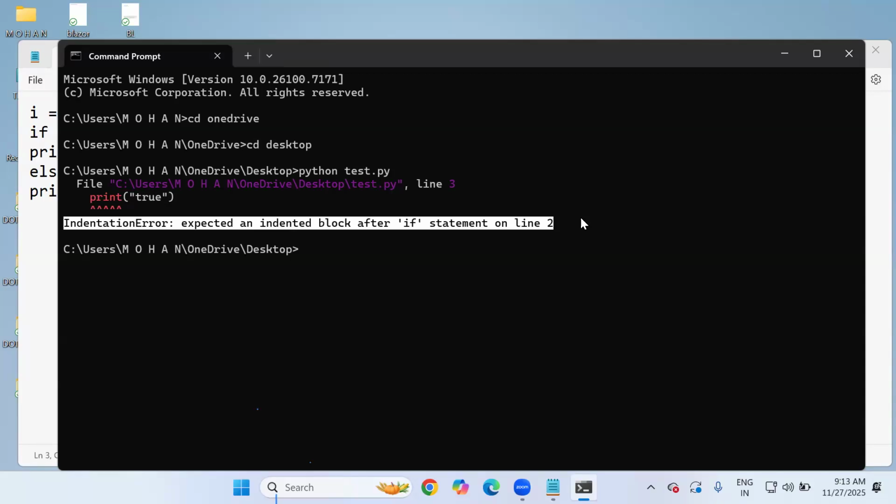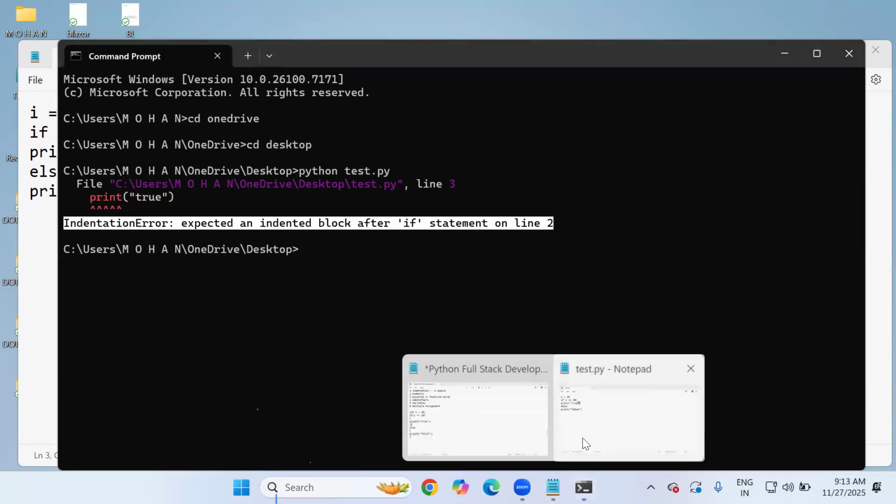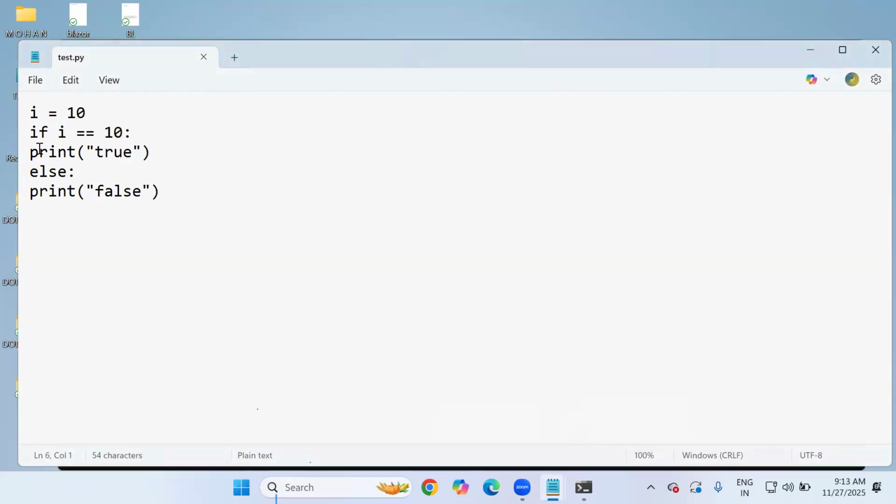This is the problem. What is the problem here? Simply, every line is going to be considered as a new line only, sir. Each line is considered separate. No lines of code come under the if block, and no lines of code come under the else block, because there are no curly brackets to enclose the if block or else block. So in Python, to consider a block of code, 1, 2, 3, 4 spaces are required. These are indentation spaces.